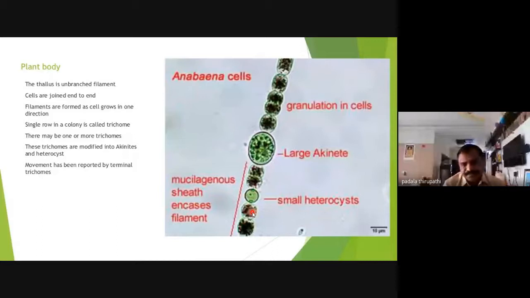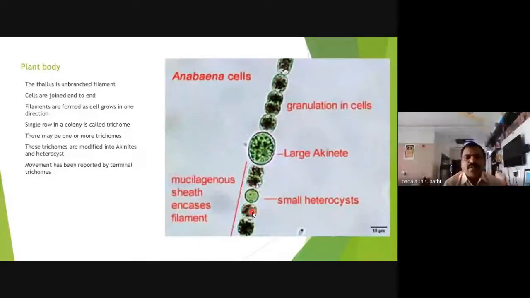Okay, and Anabaena sometimes shows colonies, and not only in a straight line, they are also spiral in nature. One or more may be present, and they look like a colony on the surface of the water. That's why water blooms are produced, and these are modified into akinetes and heterocysts. Movement has been reported by the terminal trichome.